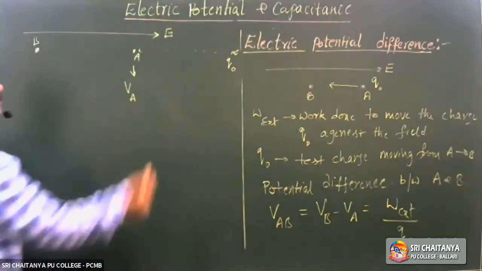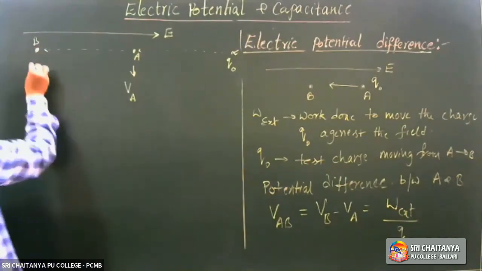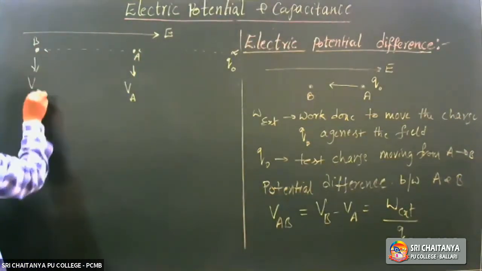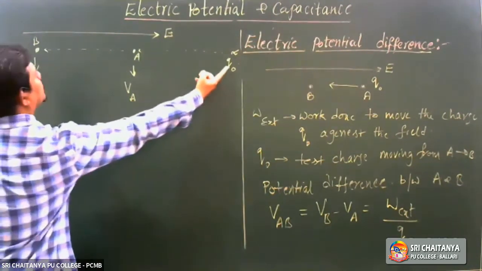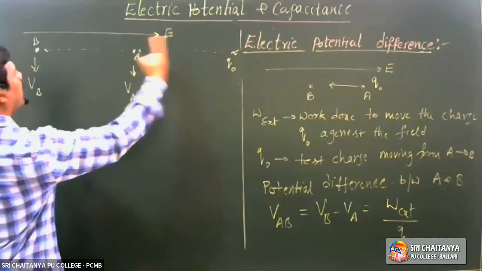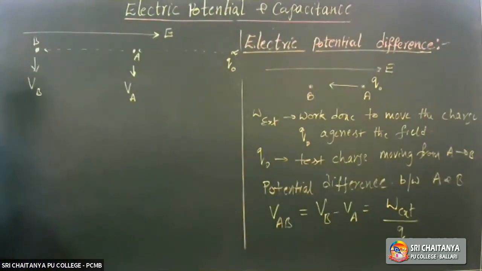From infinity, if the charge is brought to B, it gives VB. In which case is work done more? To bring the charge from infinity to A or from infinity to B? Just think.